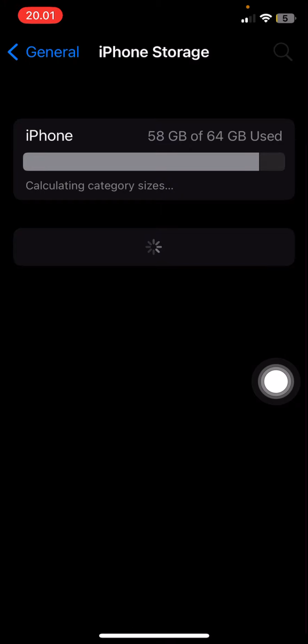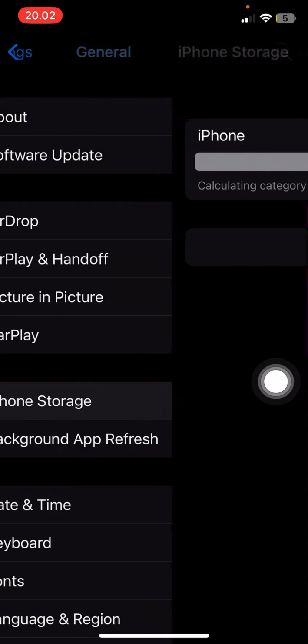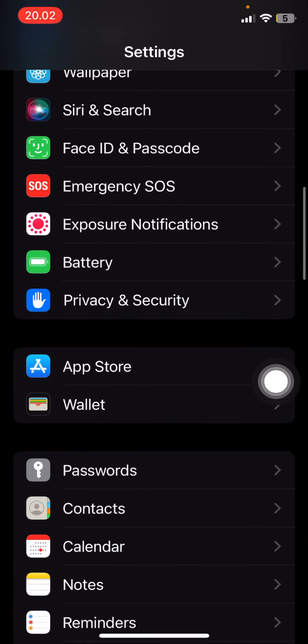I do have some because I do use iCloud. I do recommend you using that if your iPhone storage isn't much like me. Just going to wait for it to calculate a little bit to see the apps that I don't really use, I guess. But let's just go back actually, because that's going to take a long time to load.